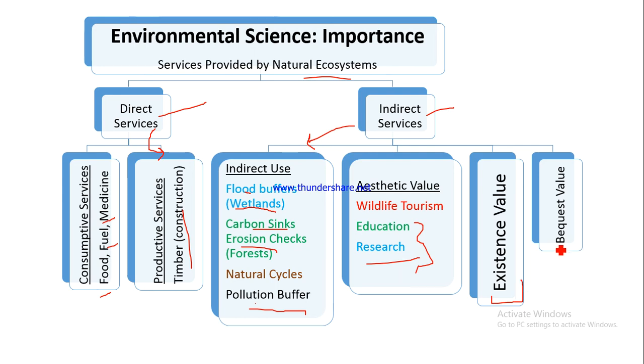And then there is a bequest value. Bequest means handing over to the next generation. So we will ultimately leave these natural ecosystems for the next generation, for their consumption, for their use. In that sense, we are also bequeathing, giving it away to our future generation. So that is the bequest value of indirect services provided by the natural ecosystems.